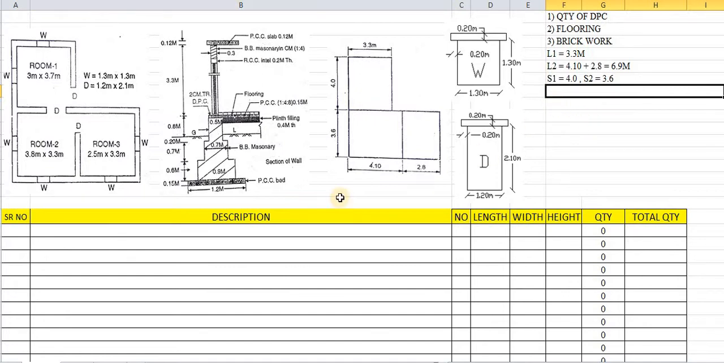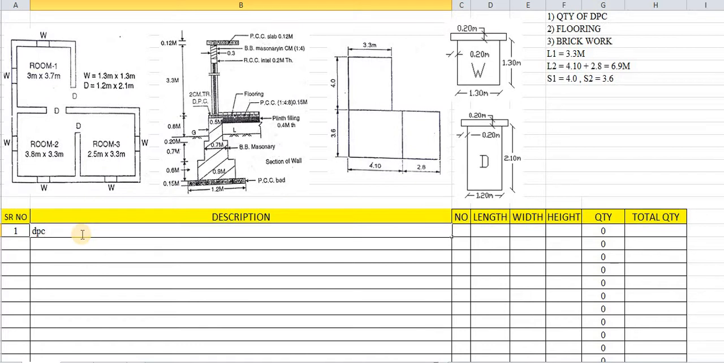Next, most important, we will find out the quantity of DPC, that is damp proof course. So first we will find out the DPC. First is L1. The L1 length has been given as 3.3. 3.3 is the length of this.